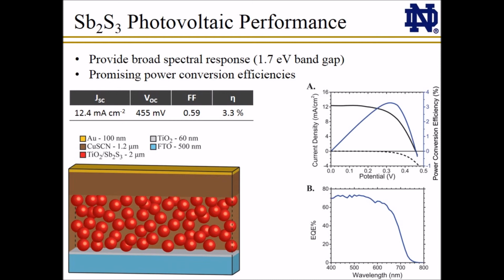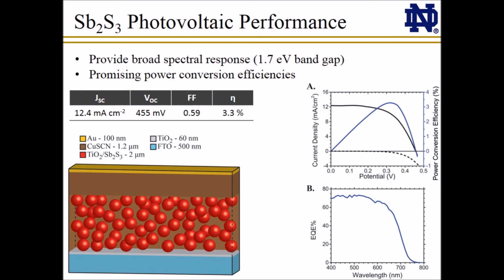Solid-state quantum dot solar cells are of interest due to their potential for high-efficiency, low-cost photovoltaics. In particular, antimony sulfide provides a broad absorption of visible light due to its 1.7 eV band gap and has shown promising power conversion efficiencies. In our lab, we constructed antimony sulfide solar cells on a mesoporous titanium dioxide substrate using a solid-state copper thiocyanate hole conductor, as shown in the cartoon at the left.